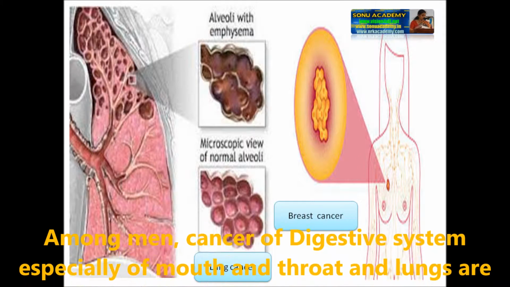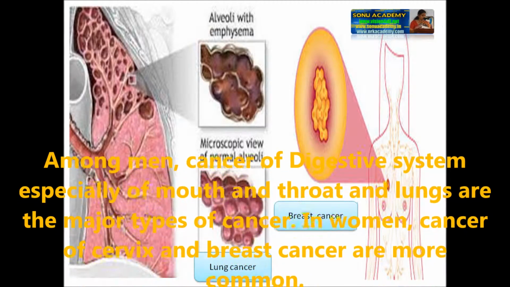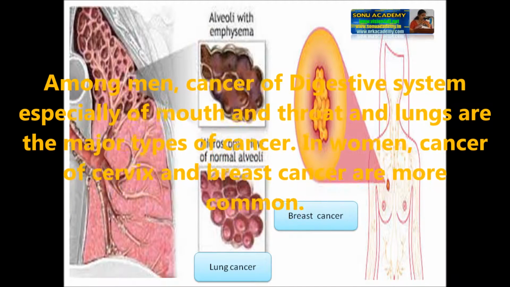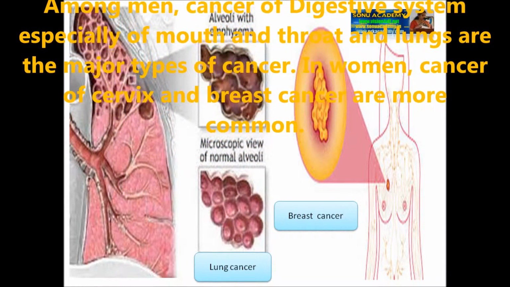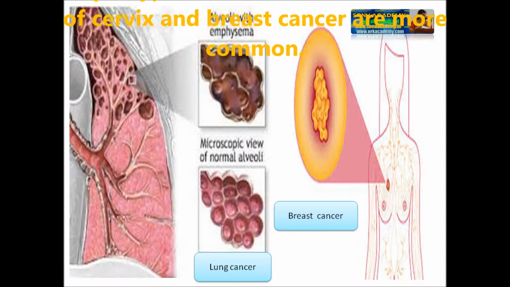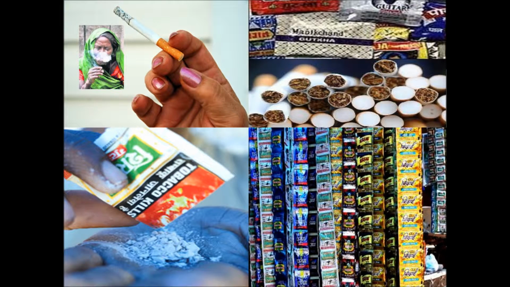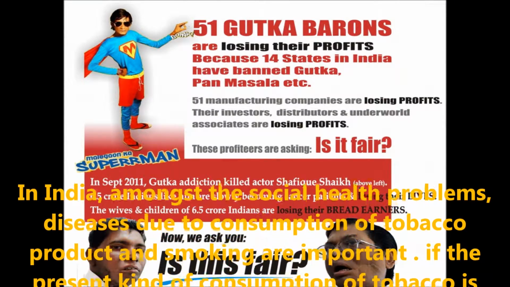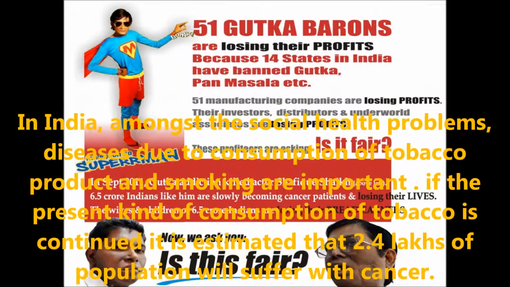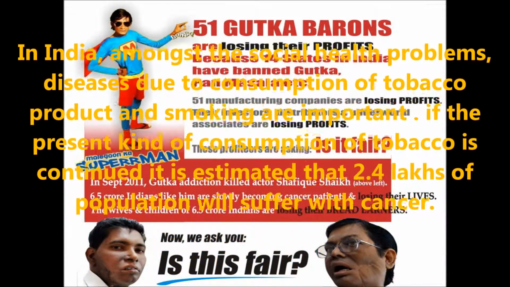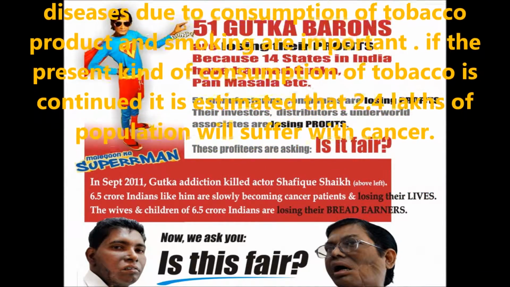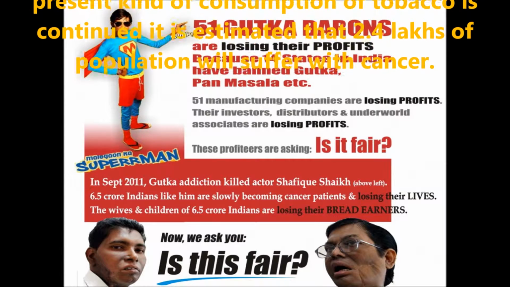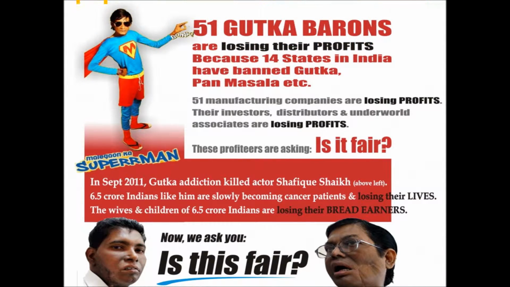Among men, cancer of the digestive system, especially throat and mouth, and lungs are the major types of cancer. In women, cancer of the cervix, that is the mouth of the uterus, and breast cancer are more common. Let us see what are the causes of cancer in the mouth and throat of men: tobacco smoking and chewing gutka. In India, among the social health problems, diseases due to consumption of tobacco products and smoking are important. With the present kind of consumption of tobacco, it is estimated that 2.4 lakh people will suffer with cancer.